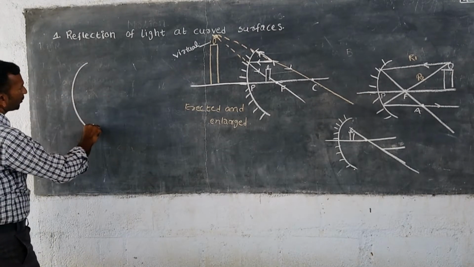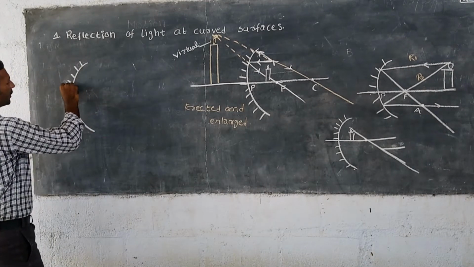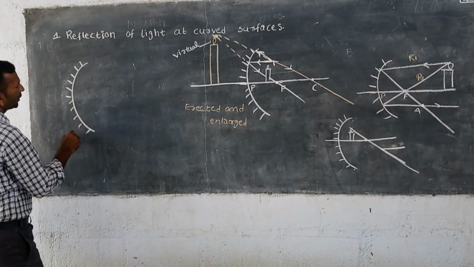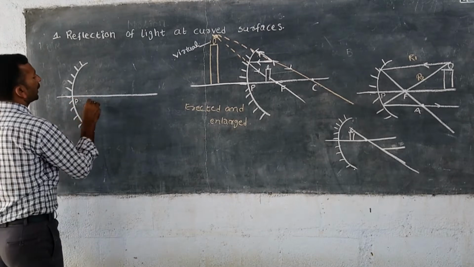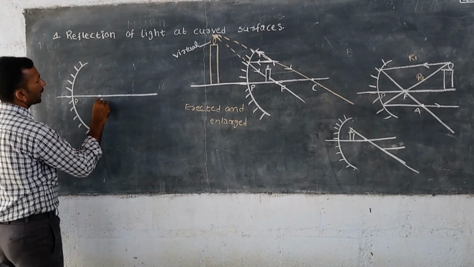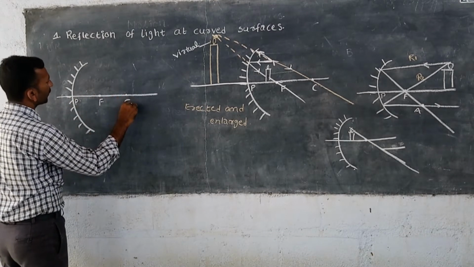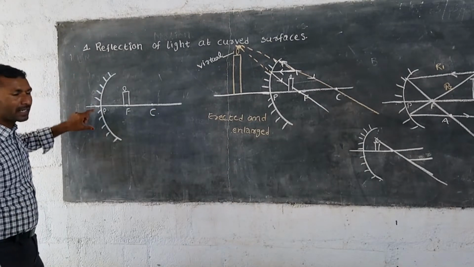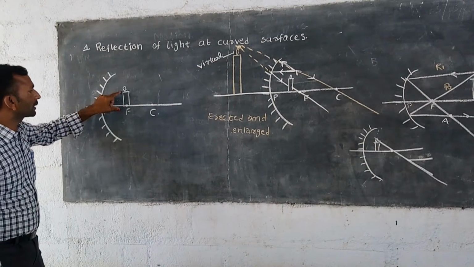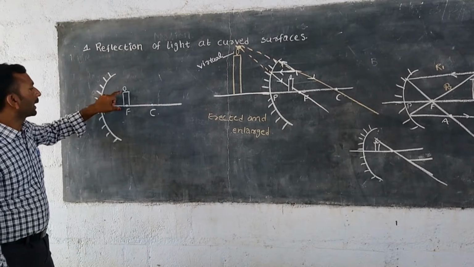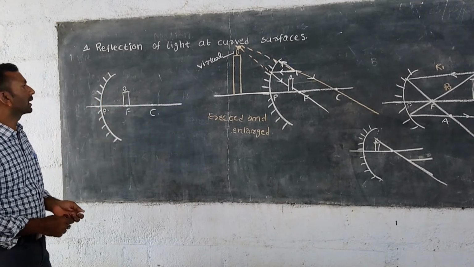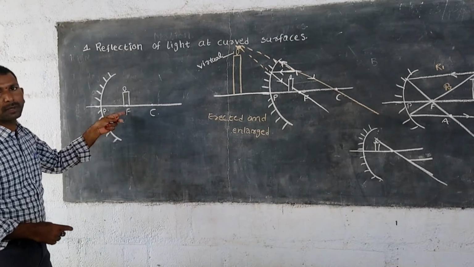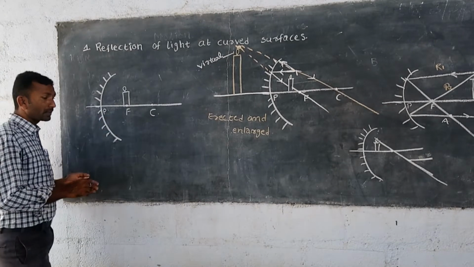Let us take a concave mirror, and this is the principal axis P, this one is the focal point F, and this one is the center of curvature C. The object is kept at the focal point of the mirror. Then we are checking whether the image can be formed or not.